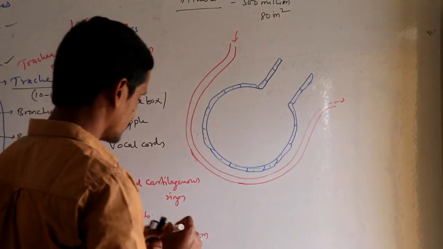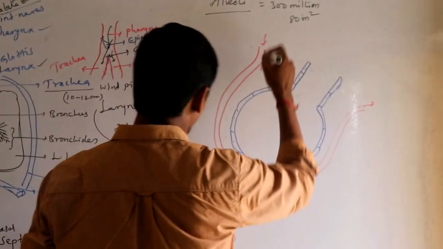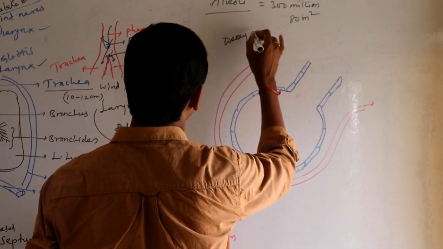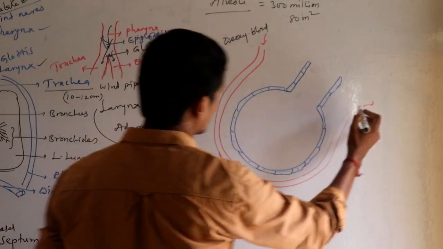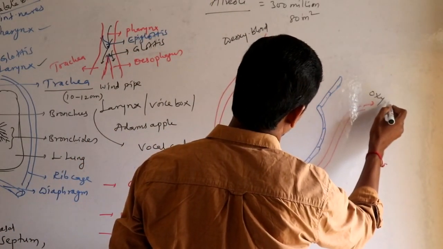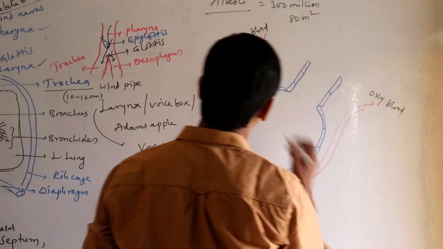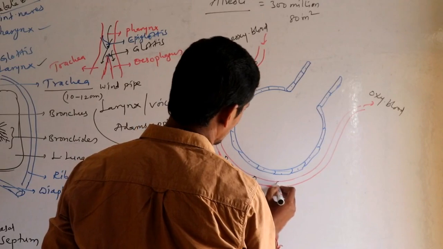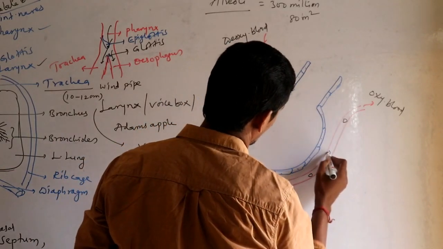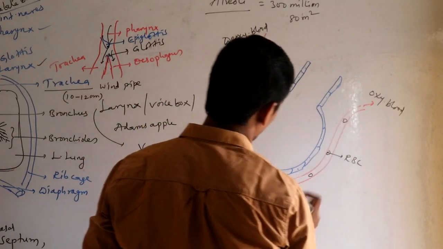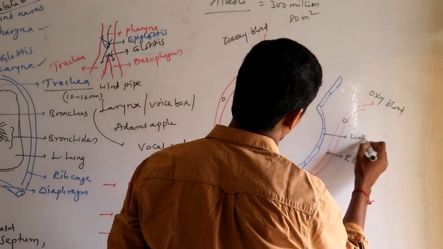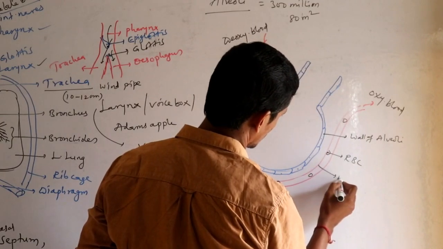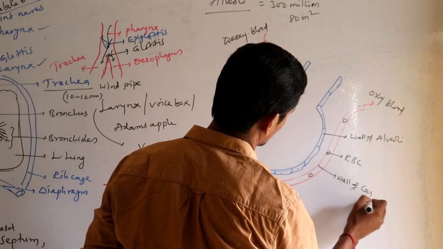Okay, so the blood which is entering, this is called deoxygenated blood, and the blood which exits, this is called oxygenated blood. And inside the capillary you will find definitely RBC, okay, and this is the wall of alveoli, and this is the wall of capillary,